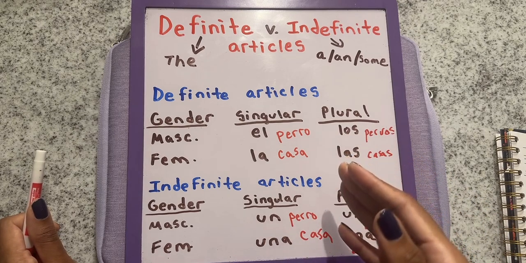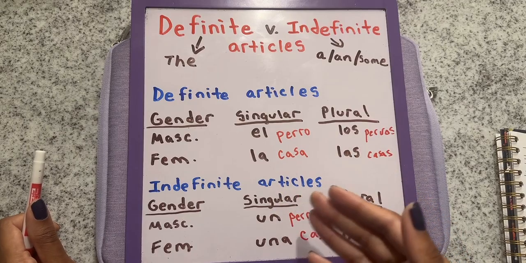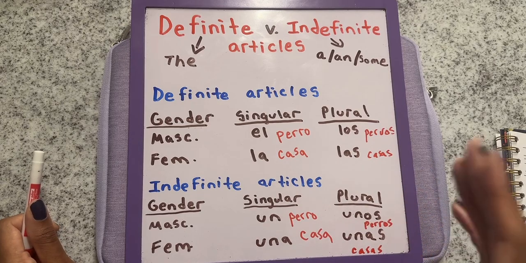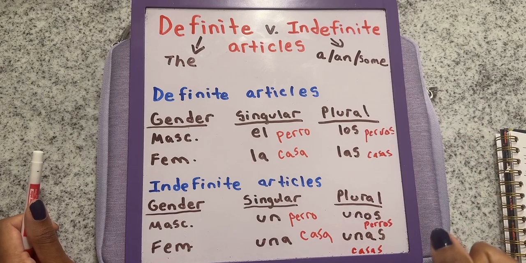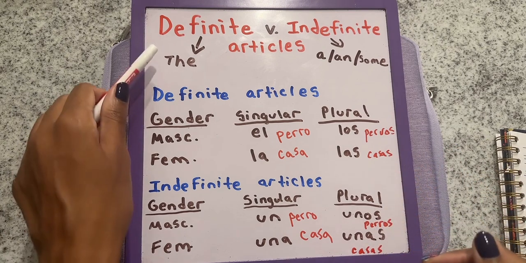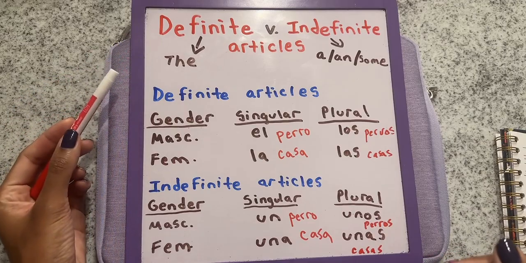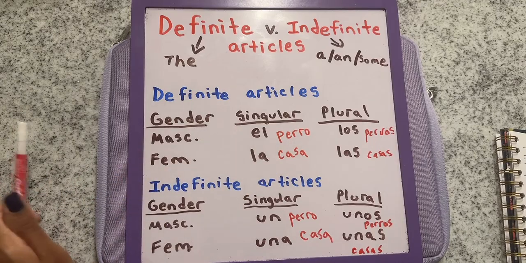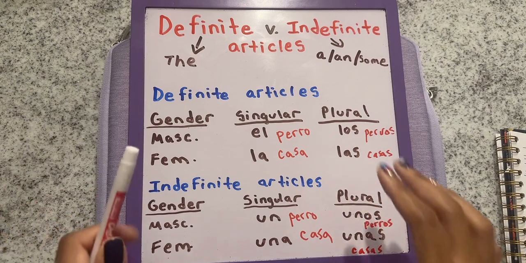Now, let's take it a step further. Now that I've told you about the dog, let's say a few minutes later the dog is in the yard. What if I want to say the dog, I see the dog, then what do we use? If we want to say the dog, now that's being more definite, more specific. Good job, Eve. Yes, el perro. Good job, sir. Yes, exactly. So that is just in a nutshell.